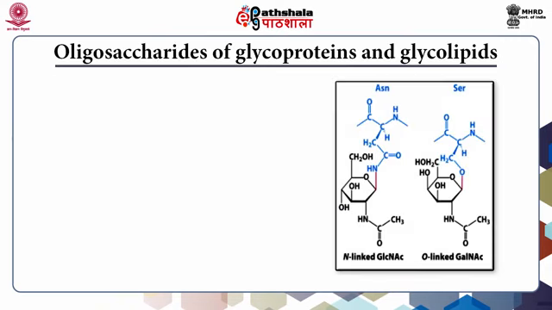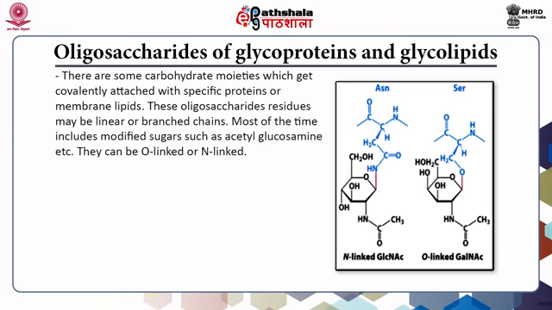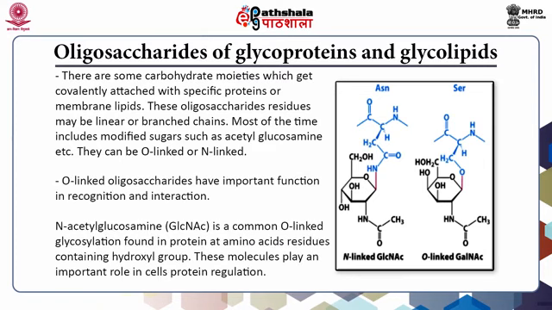Oligosaccharides of glycoproteins and glycolipids. There are some carbohydrate moieties which get covalently attached with specific proteins or membrane lipids. These oligosaccharide residues may be linear or branched chains. Most of the time, they include modified sugars such as acetylglucosamine, etc. They can be N-linked or O-linked. O-linked oligosaccharides have an important function in recognition and interaction. N-acetylglucosamine is a common O-linked glycosylation found in proteins at amino acid residues containing a hydroxyl group. These molecules play an important role in cells' protein regulation.